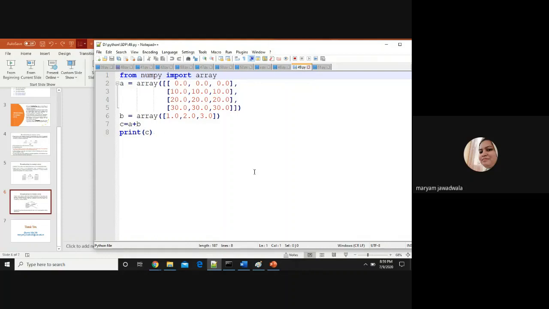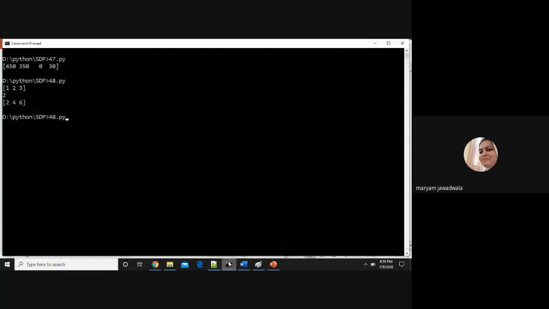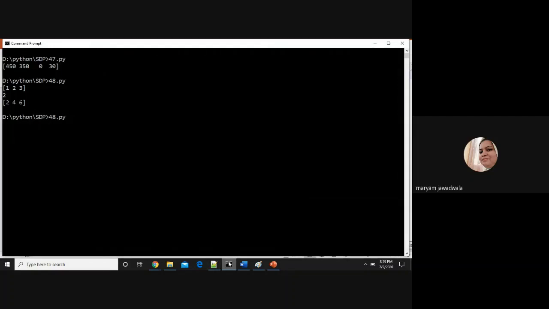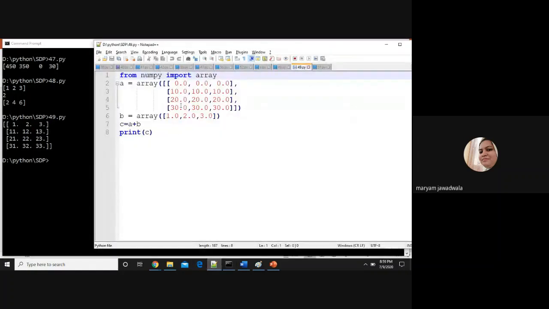So what will be the output here? Okay, so we'll run this program. The name of the program is 49.py. So this is my output. The corresponding elements are added. First, the B array will internally broadcast to 3 more rows, meaning a total of 4 rows with the same elements 1 2 3, again 1 2 3, 1 2 3 and 1 2 3, right? And the corresponding elements are added, and this will be my result.